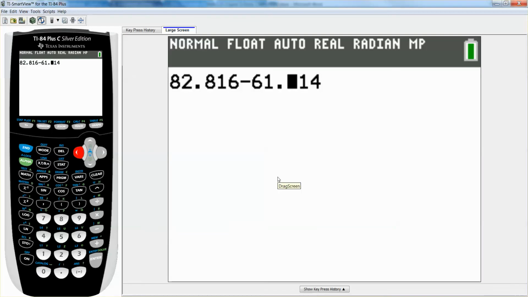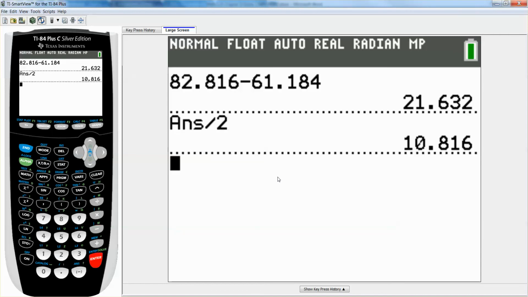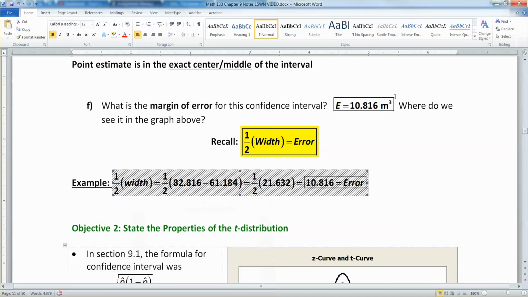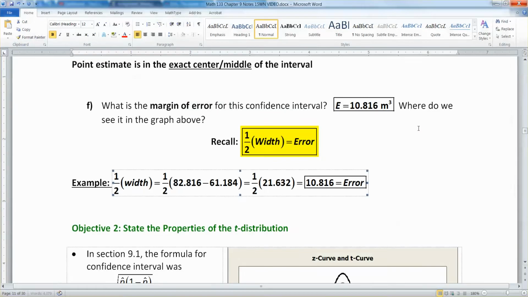There it is. I knew I was messing up. Then you get 21.632. Then you divide it by 2. And you get 10.816. And that would be your error right here. So that's another way to see it. So I know it was given to you, but just a little reminder.